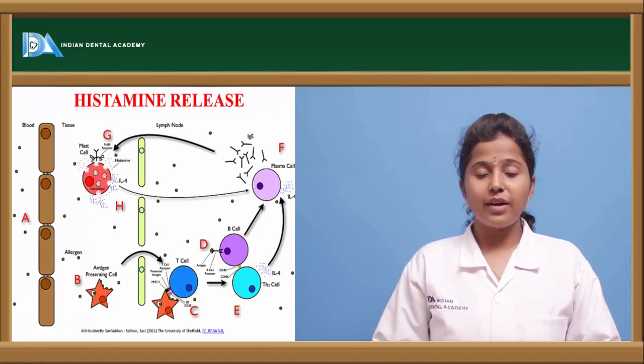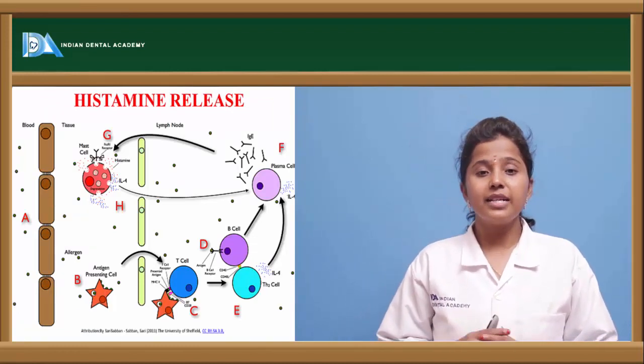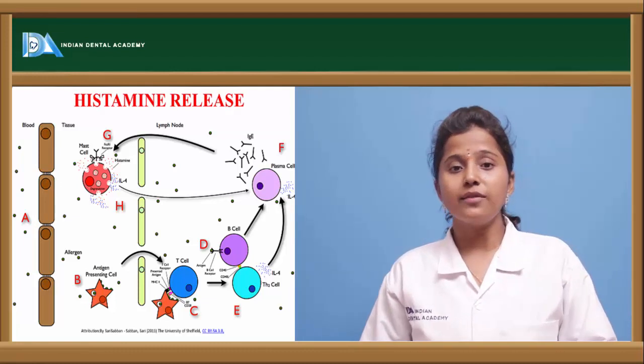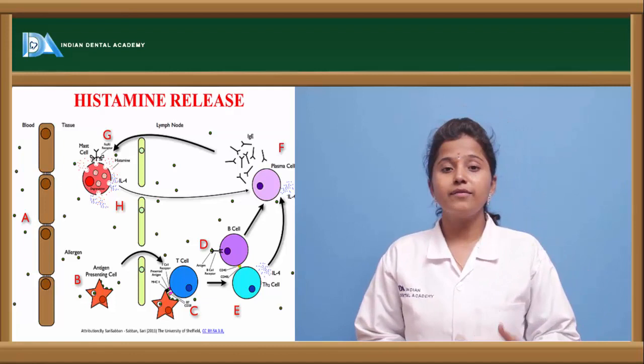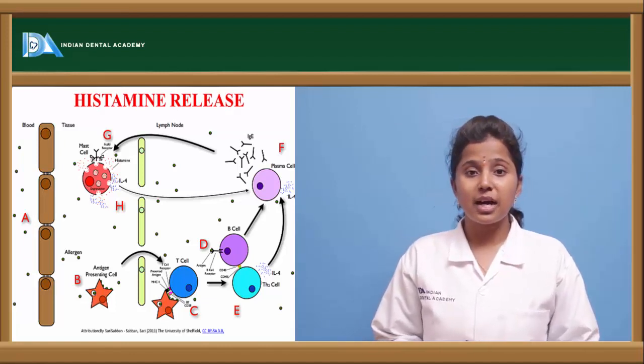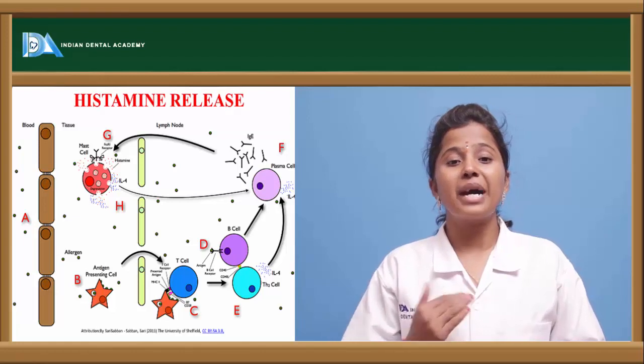Histamine release. Why or when is histamine released? If there is any injury to the tissue, or if there are any inflammatory responses going on in the body, or if any allergic reactions are observed, then histamine is released from the mast cells.